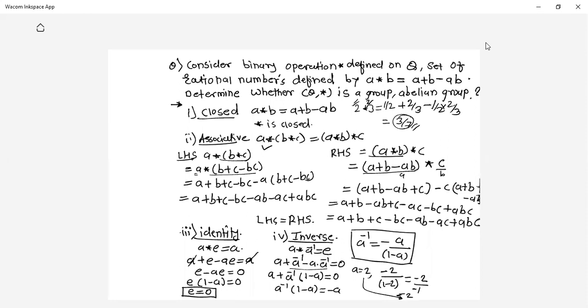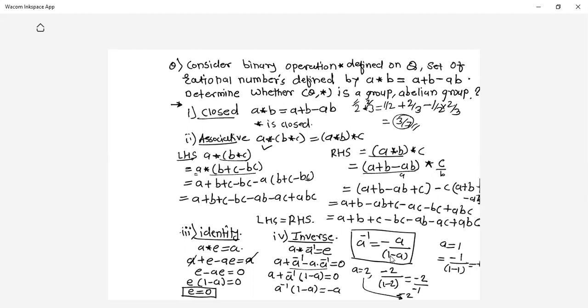Now the question is, can you say there exists an inverse for every element? What about 1? 1 is also a rational number. So do you get 1's inverse? Just check it out. 1's inverse, if I am to find out according to this formula, should be minus 1 upon 1 minus 1.